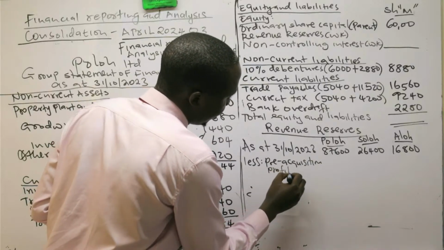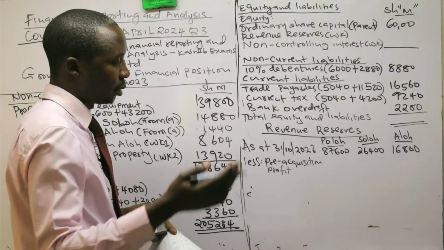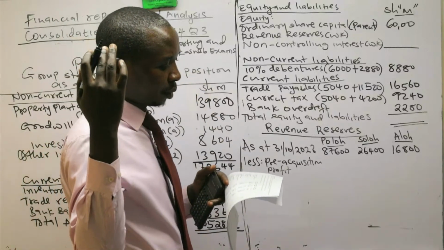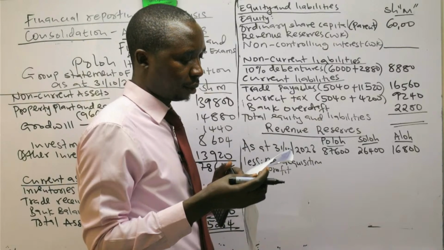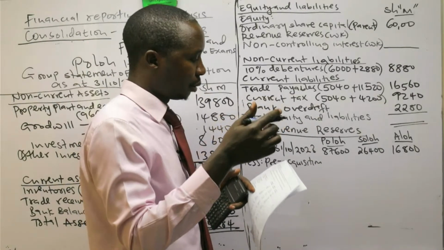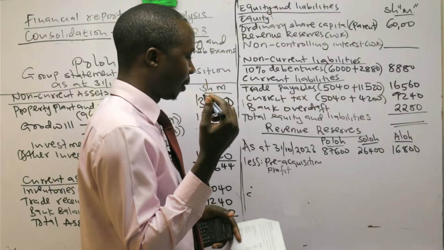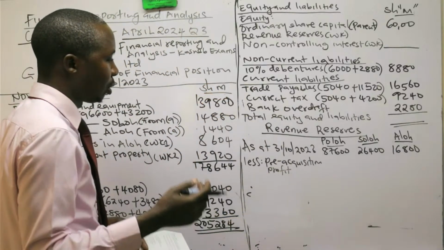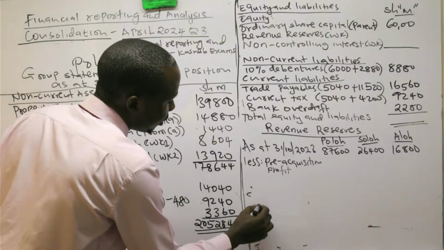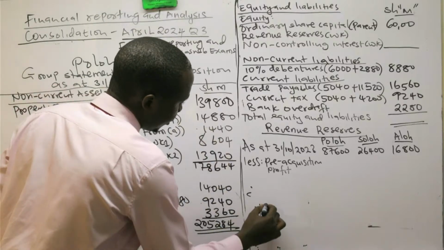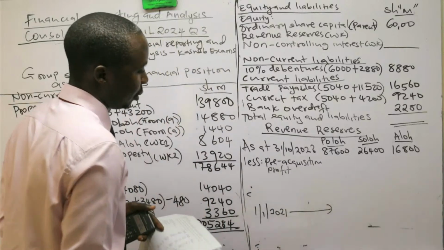I need to deduct the pre-acquisition profit of when Soro was acquired sometime back, and that is November. As at that date, which is the start, remember that it was acquired 1st November 2021. Our financial year starts when?